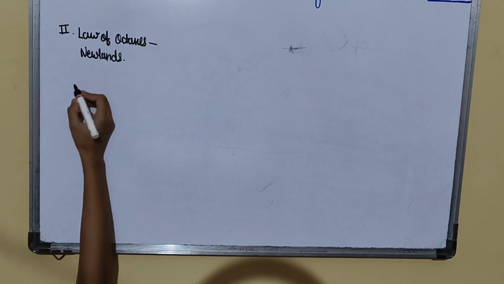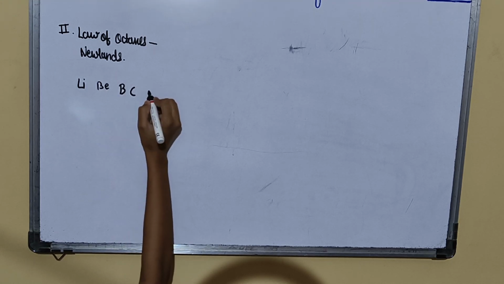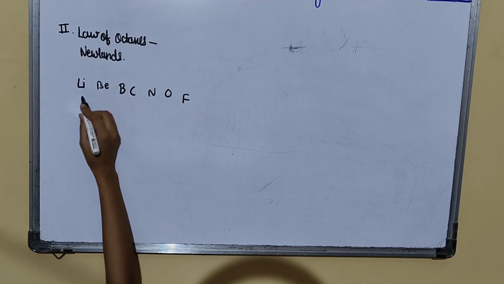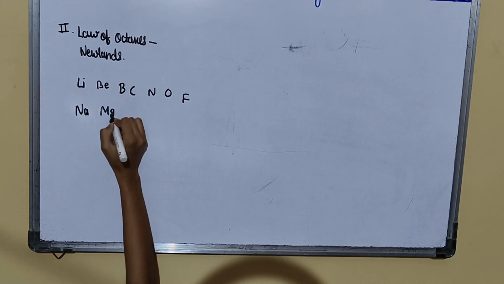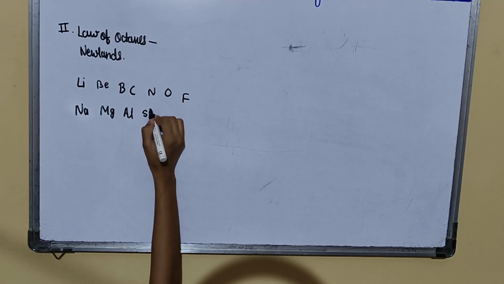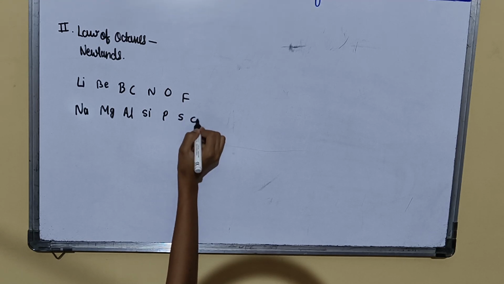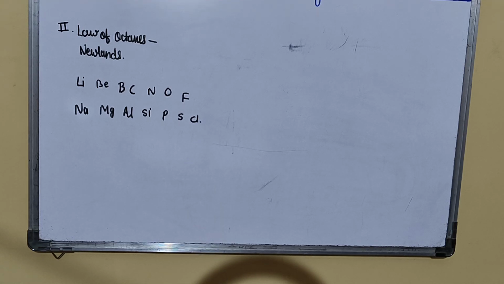Like first, if he placed lithium, then beryllium, boron, carbon, nitrogen, oxygen, fluorine, then sodium directly, sodium, magnesium, aluminium, then silicon, phosphorus, sulfur, chlorine, like this.